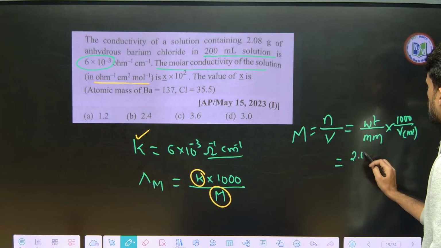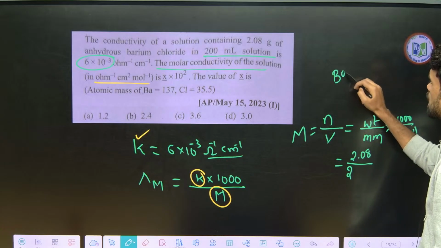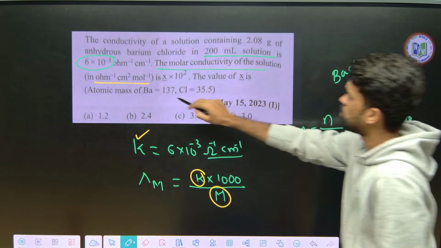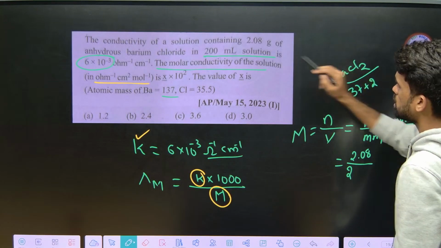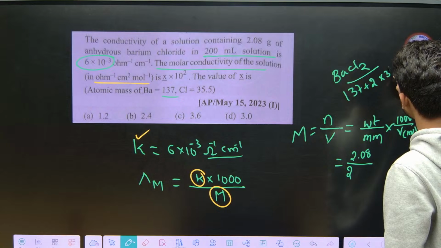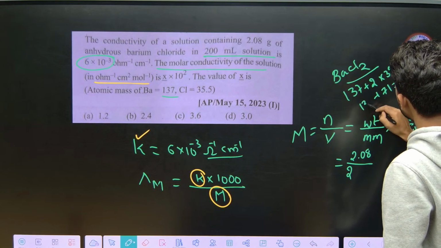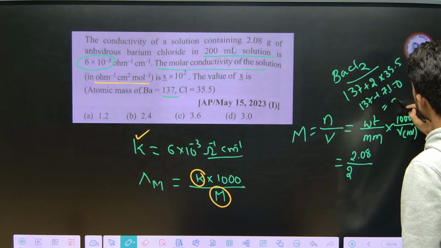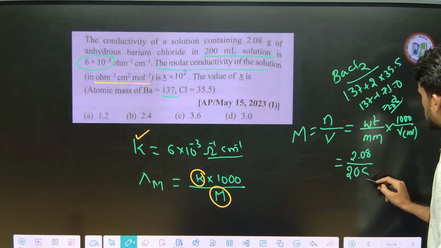This is 2.08 grams. Molar mass of BaCl2, if you calculate, see the data they have provided here: 137 for barium, and 2 chlorines are there, 2 into 35.5. So this will be 71. Okay, this is 137. So you will get 208. So here you will get a 208 number.